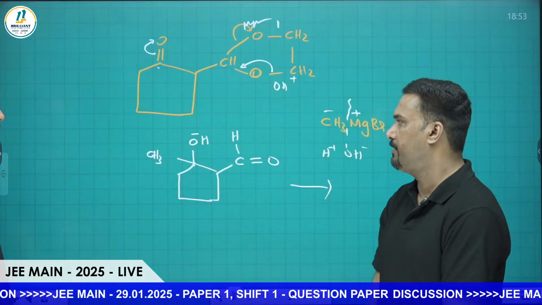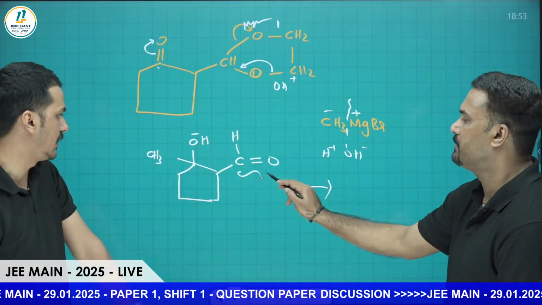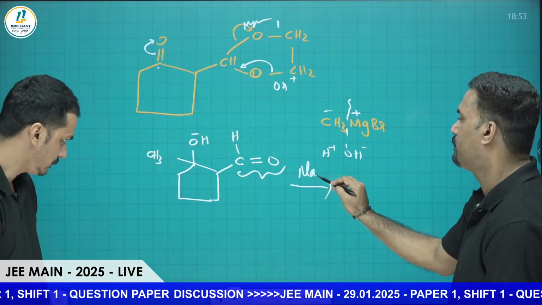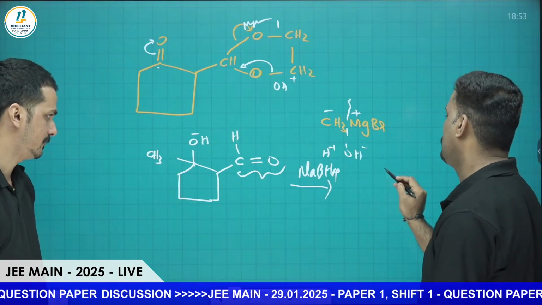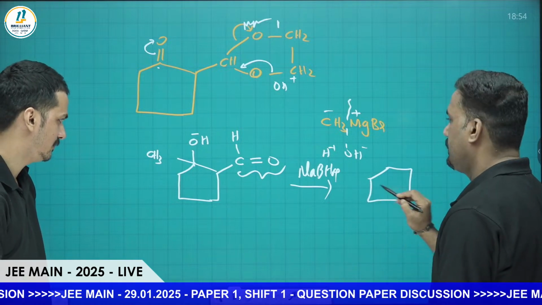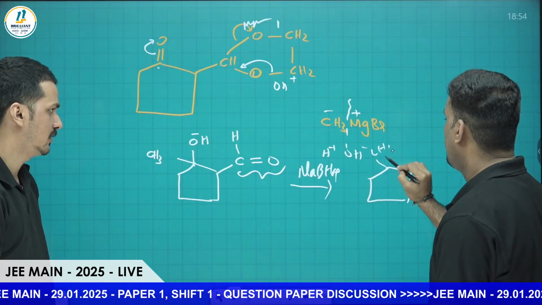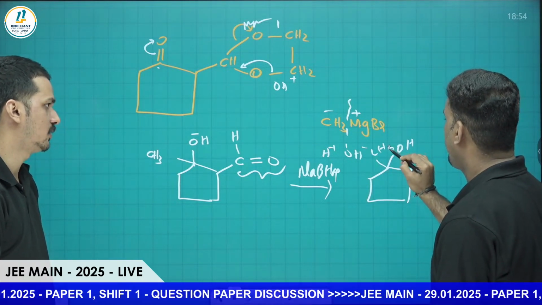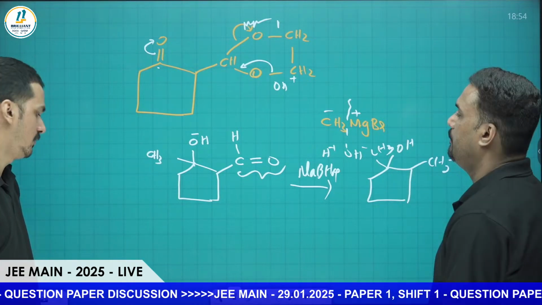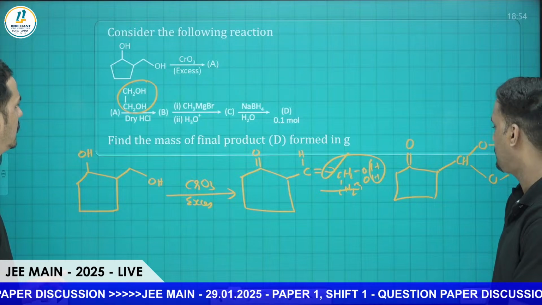Then in the next step, the last step, we have NaBH4 plus H2O, simply a reducing agent. That aldehyde group is reduced to alcohol. NaBH4, sodium borohydride, and then we are hydrolyzing. Then you will get CH3 here and OH here, that is CH2OH. The corresponding primary alcohol will be obtained. So the aldehyde is converted to alcohol.